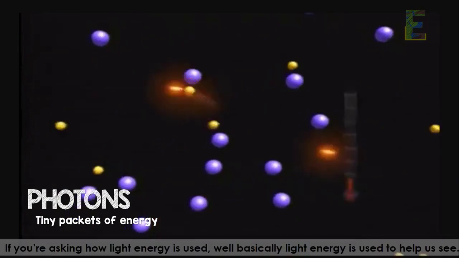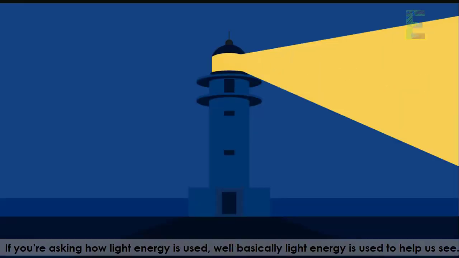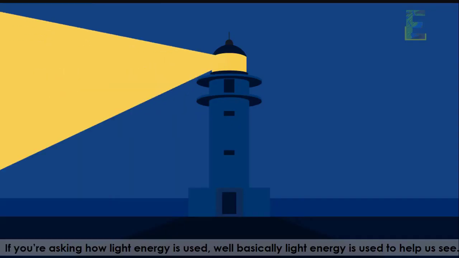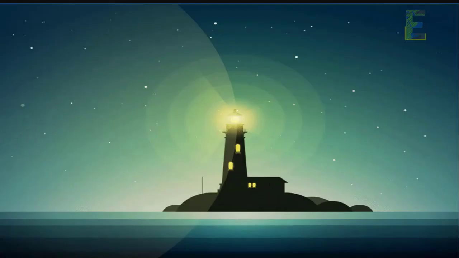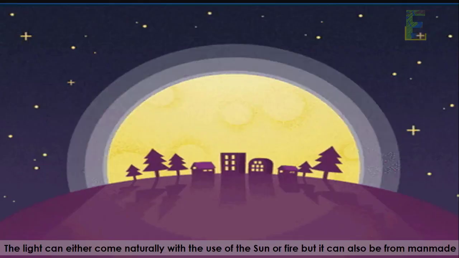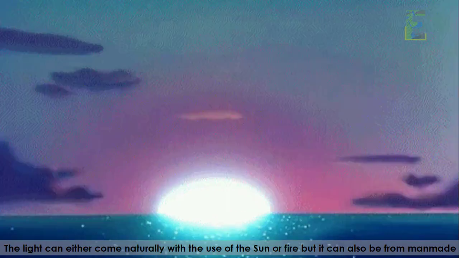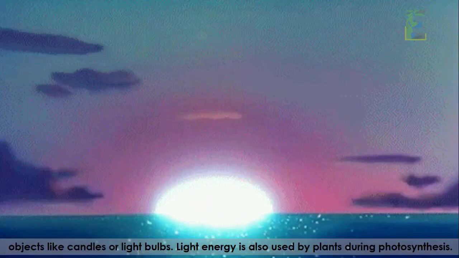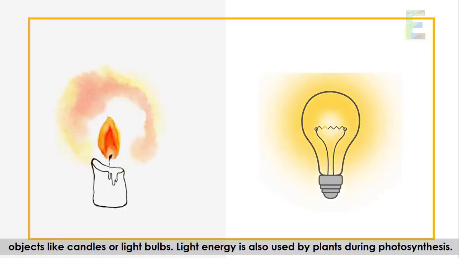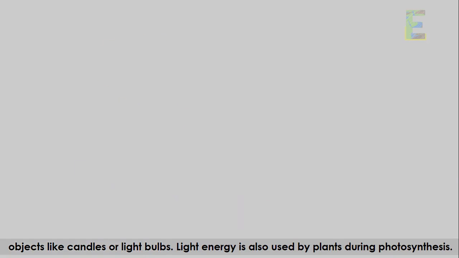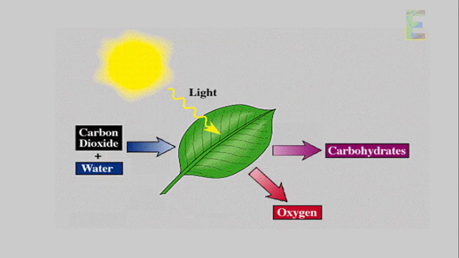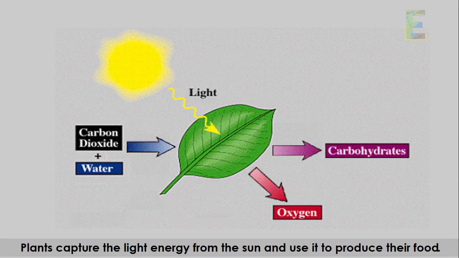If you're asking how light energy is used, well, basically, light energy is used to help us see. The light can either come naturally with the use of the sun or fire, but it can also be from man-made objects like candles or light bulbs. Light energy is also used by plants during photosynthesis. Plants capture the light energy from the sun and use it to produce their food.